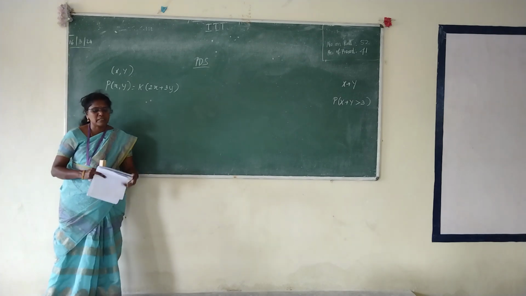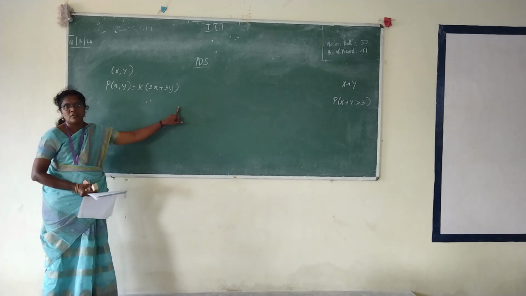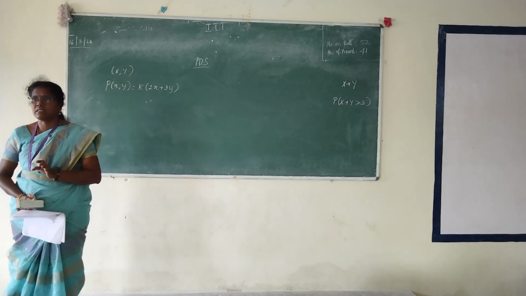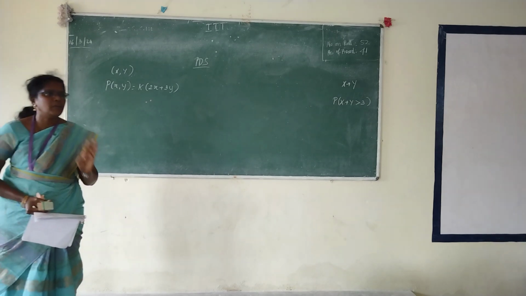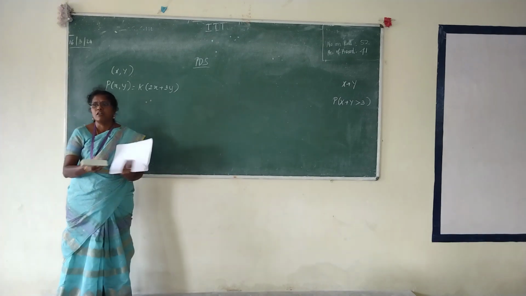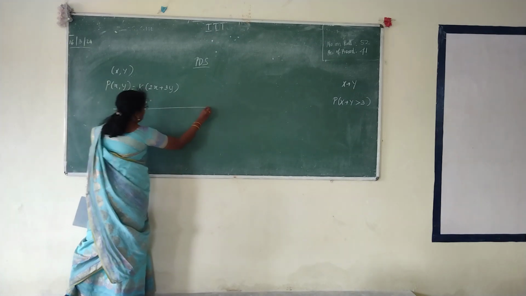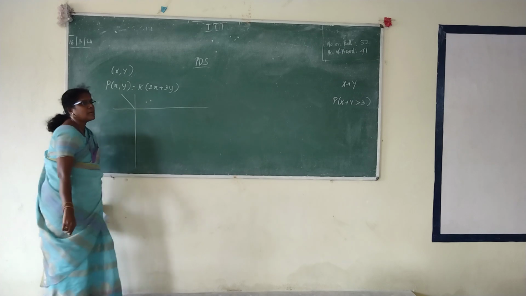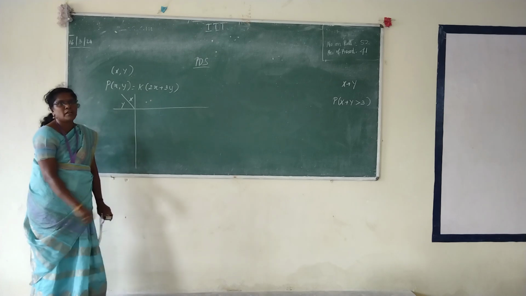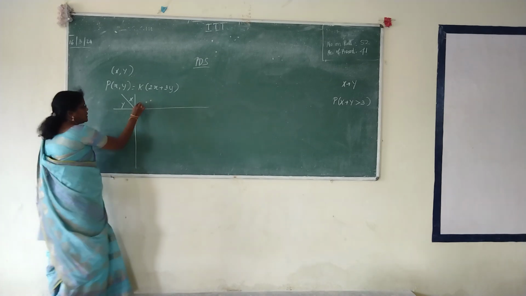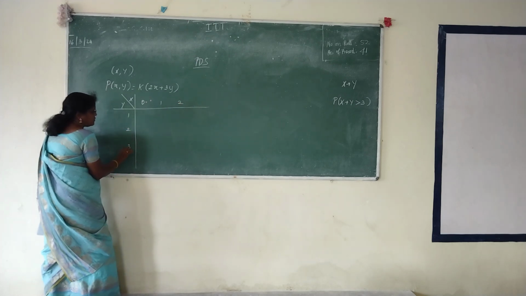Now, what is the first line given? You are given the probability function to be k into 2x plus 3y. So in two dimensions, what is the first step in the discrete case? You form a bivariate table. I told you how to form it, no? So start the solution. Put a bivariate table. Which do we want to consider, x row wise or column wise? Column wise. What are the possible values for x? 0, 1, 2, it is given in the question. Y values are 1, 2, 3.